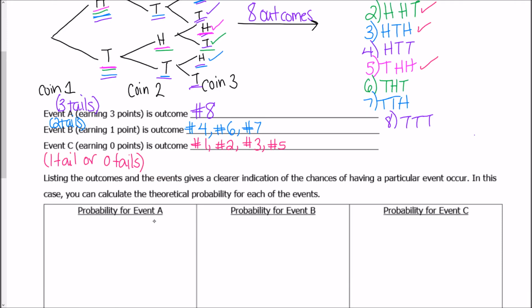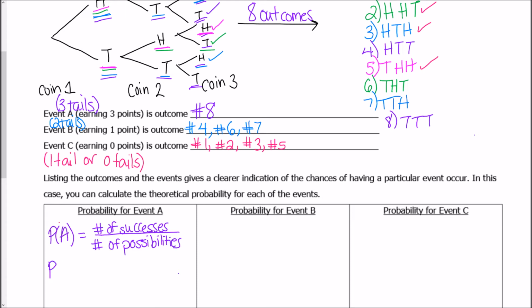So right here, in order to find the probability for event A, let me do this in purple since I did it in purple up here. The probability for event A, I'm going to look for the number of successful outcomes over the total number of possible outcomes.